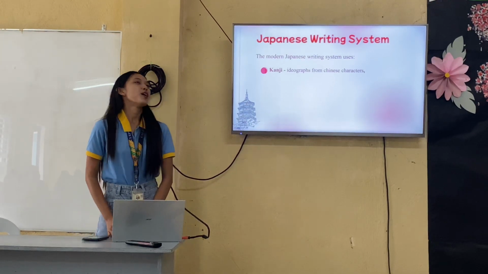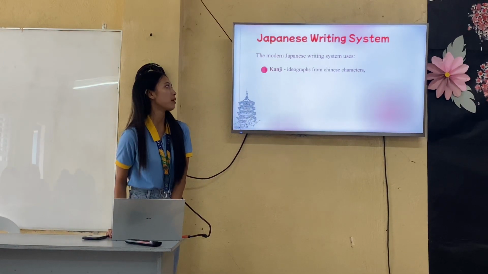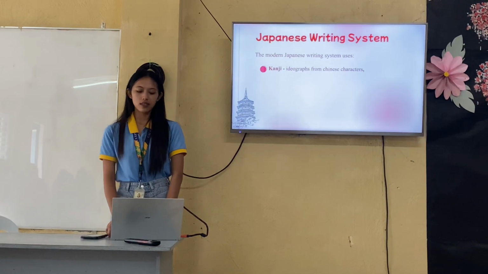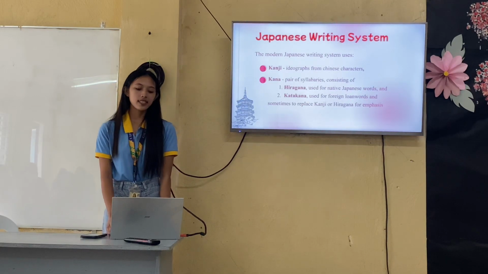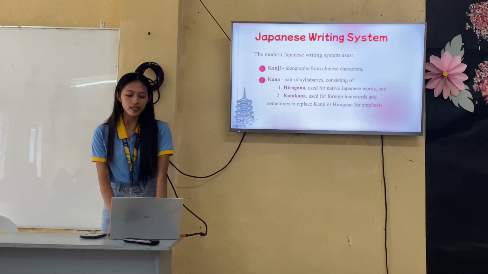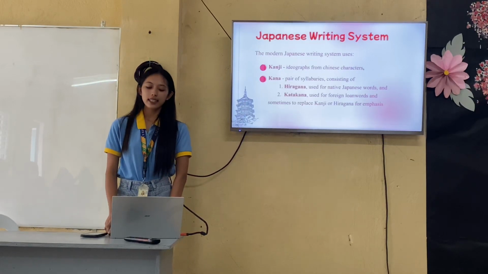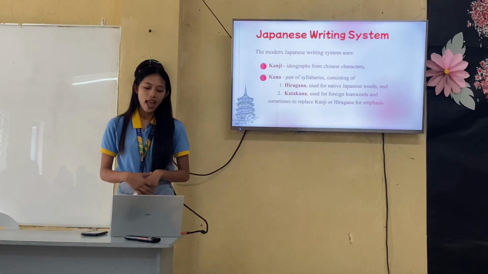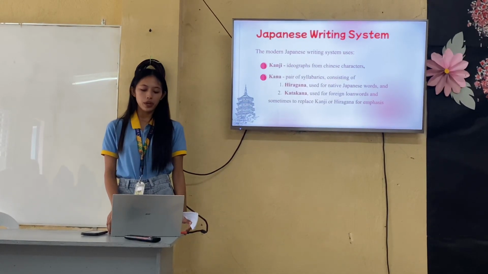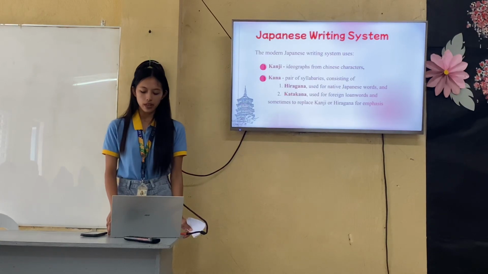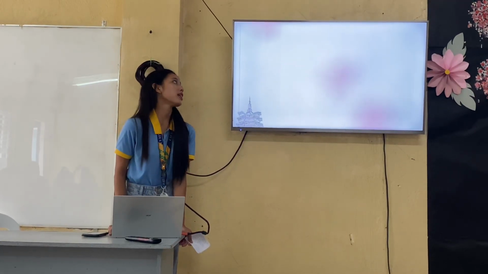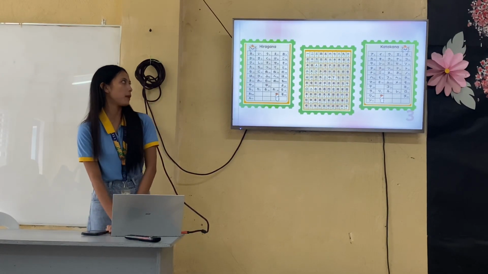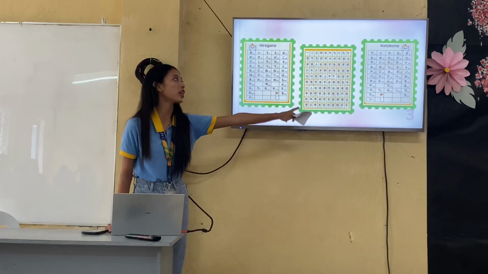Japanese writing system. The modern Japanese writing system uses kanji, which are ideograms from Chinese characters. Next is the kana. It is a pair of syllabaries consisting of hiragana and katakana. When we say hiragana, it is used for native Japanese words. And katakana is used for foreign loan words and sometimes replaces kanji or hiragana for emphasis. These photos are examples of the writing systems of the Japanese people. This is hiragana, the kanji, and the katakana.